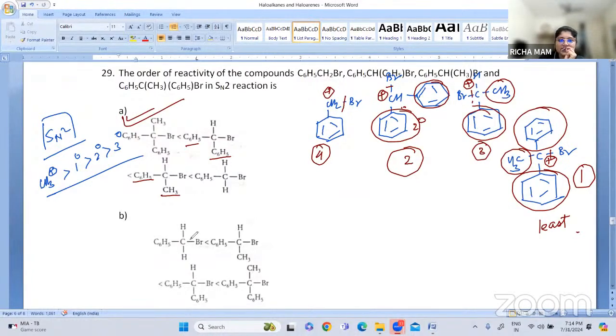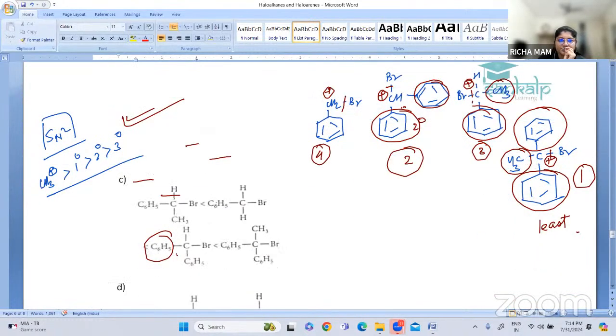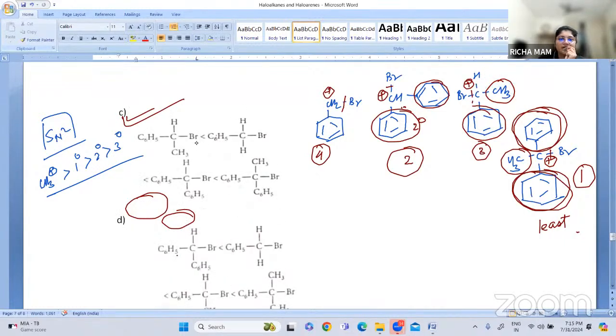Other options we will also see. This is the most stable, so option number B is wrong. Then option number C: no, this is wrong, because here one phenyl group and one methyl group is there, but ours has two phenyl groups, so that is the least stable. So option number C is also wrong. Option number D: there is a methyl group here, but there is no methyl group in ours, so this is also wrong. So option number A is the correct answer.